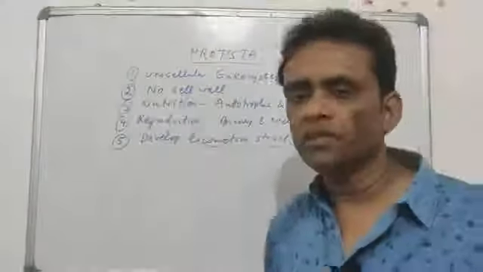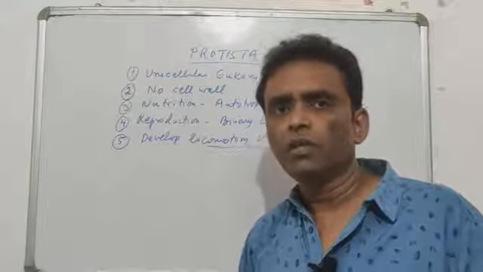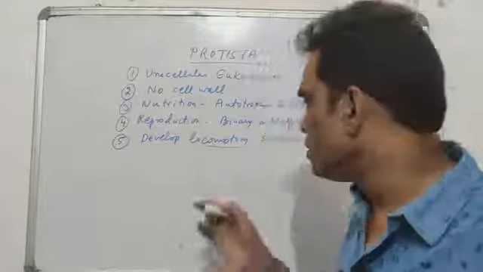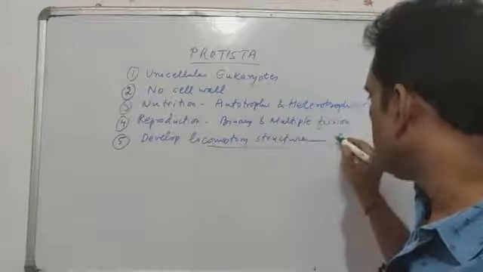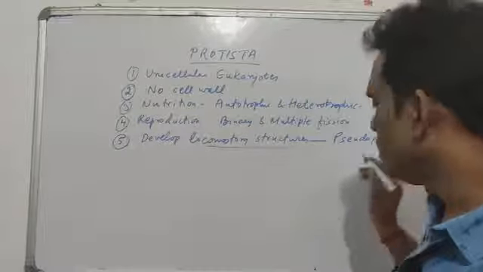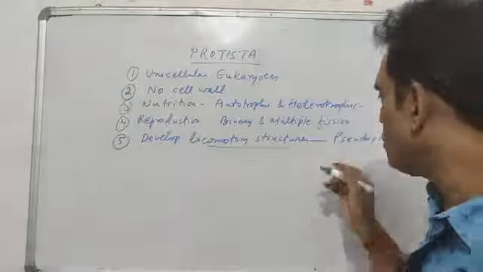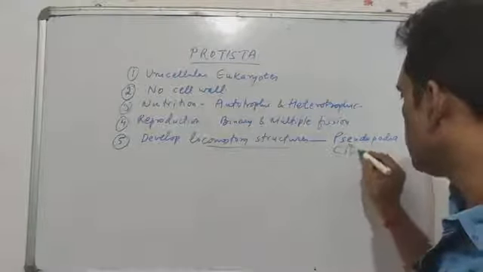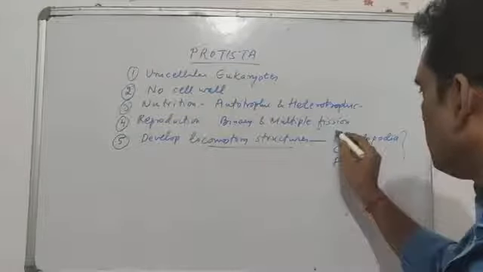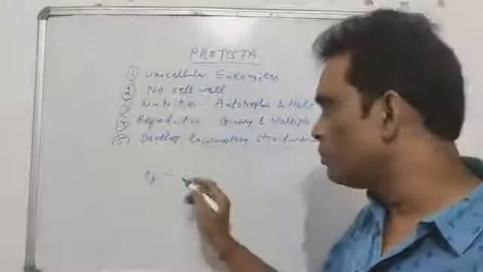Locomotory structures, in the sense the structures developed by the body which help the organism to move from one place to another place. These locomotory structures are basically three types. Some organisms in this group have pseudopodia, the false feet like structures which help in locomotion. Some organisms develop cilia, some other organisms develop flagella. The name will give you a very clear idea about what are the examples found in this group.